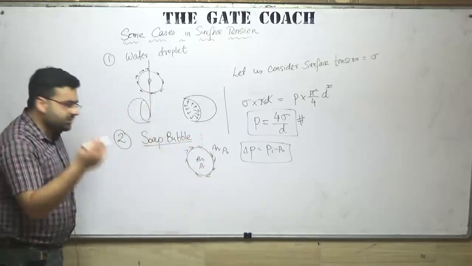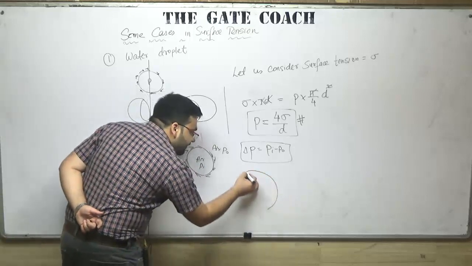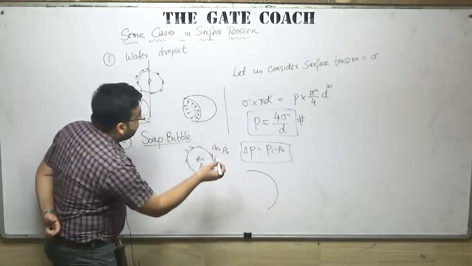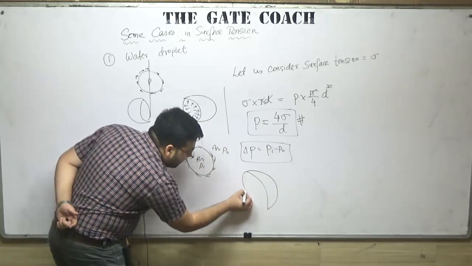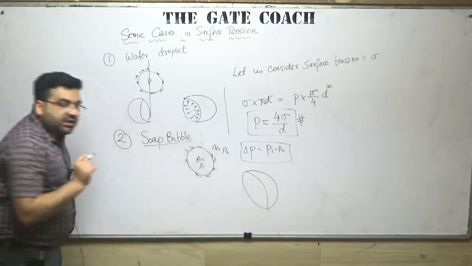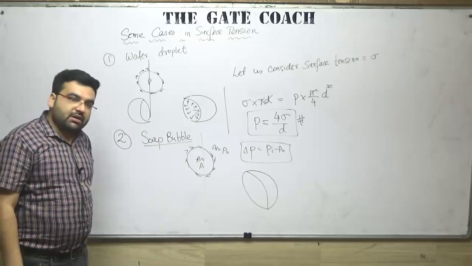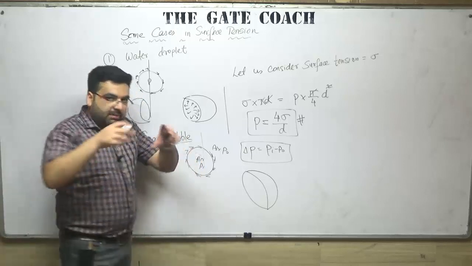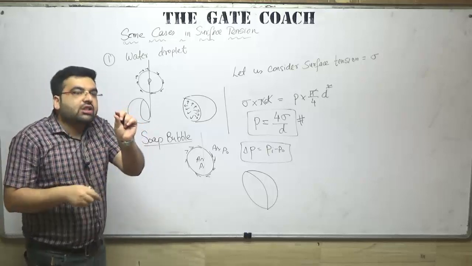Now let me take one section again like this, the same analysis, but here in case of a bubble. So let us say this is a bubble. My diagram is not very good, but still this is a bubble. But a bubble will have two surfaces, because inside it is air and outside also air, so there will be a very small thickness of the bubble.